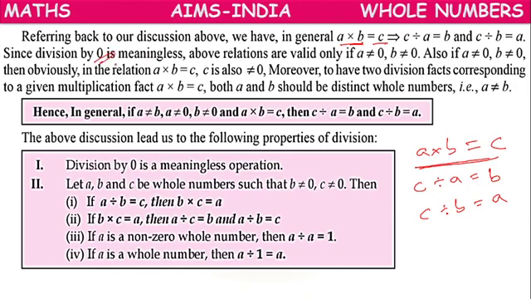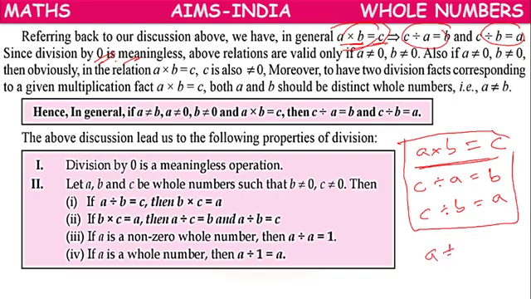So what we are telling is, division by 0 is meaningless. So this entire relation is valid when A is not equal to 0 and B is not equal to 0.